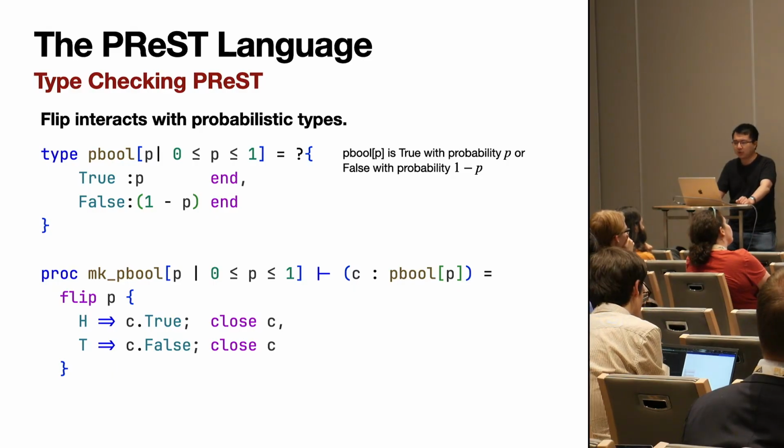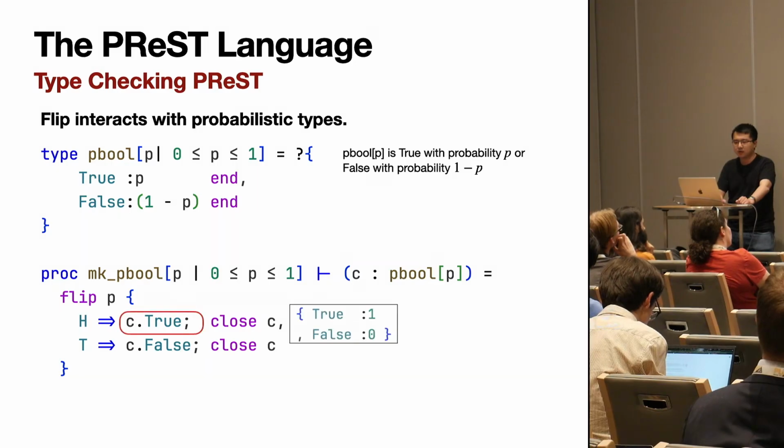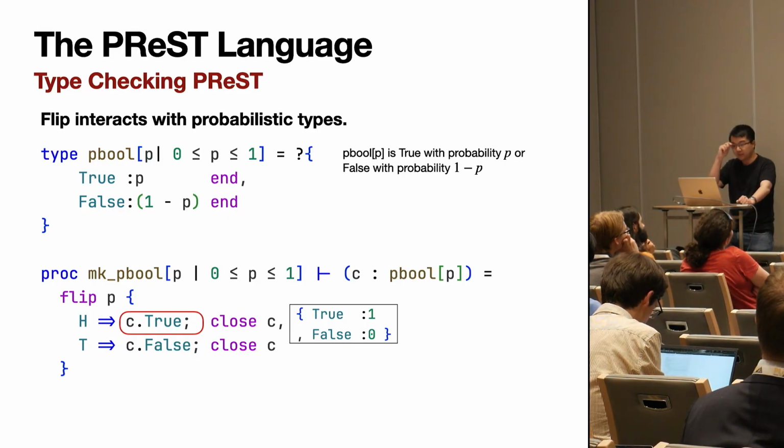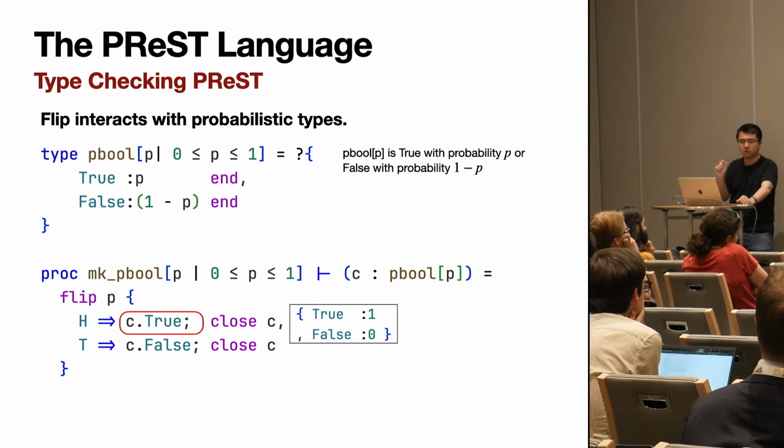The way that we do type checking is that we would actually isolate one of these branches and look at it by itself. So if we don't care about the outer program and we just look at this channel C.true, so this is sending true on this channel C, then the distribution of messages that we could observe if we were the receiver would just be true at probability 1 and false at probability 0, right?